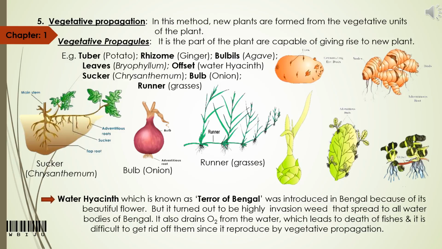So to know the answer, I will give you a brief description about water hyacinth. This water hyacinth is a free-floating aquatic plant which was introduced in Bengal because of its beautiful flower. But later on, it became too invasive and also used to absorb a lot of oxygen from the water bodies, which resulted in the death of many aquatic organisms like fishes. On the other side, fish is the main supplementary food for Bengal people. And because of this water hyacinth, there is scarcity of fishes in Bengal. For all these reasons, this water hyacinth came to be known as Terror of Bengal.